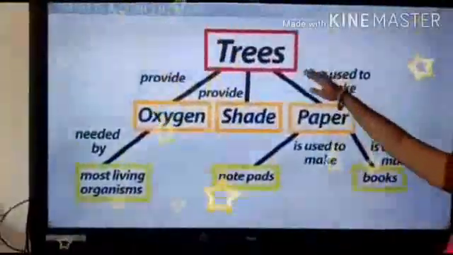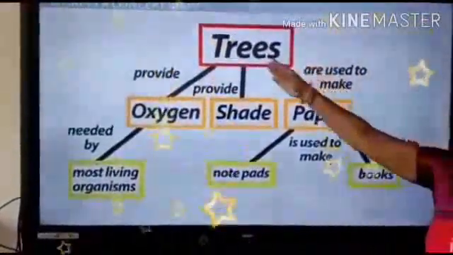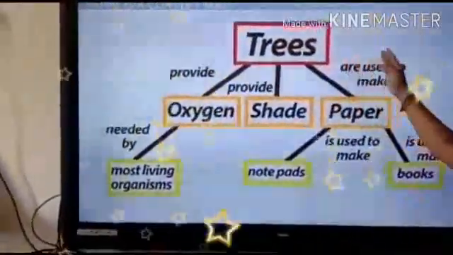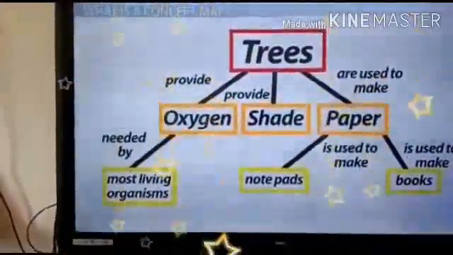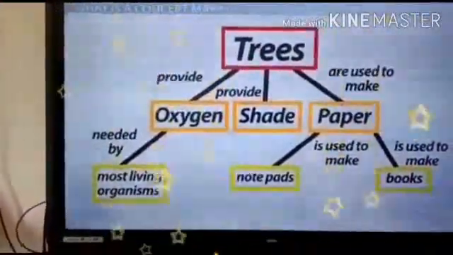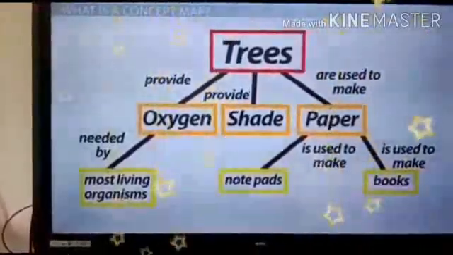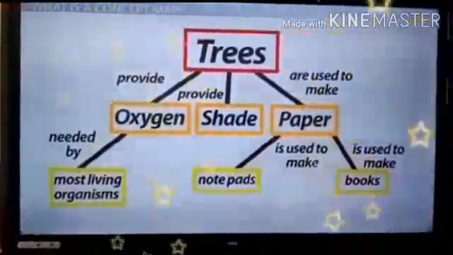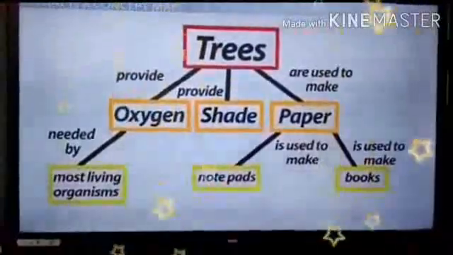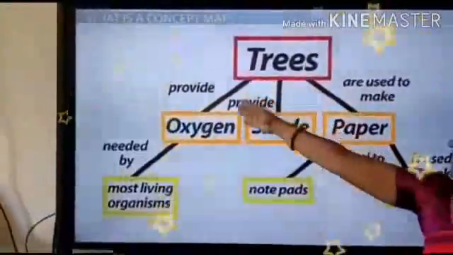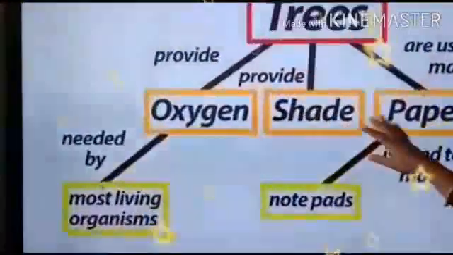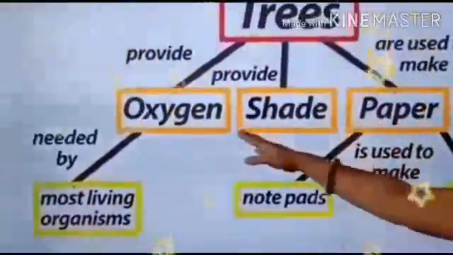One small example: tree is the centralized topic. An idea or concept is placed in the center of the diagram and then related ideas are added in a radial fashion. Mind maps are used to help structure information to gain a better understanding. Subtopics are oxygen, shade, paper.